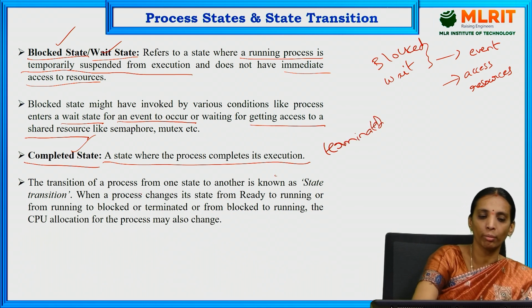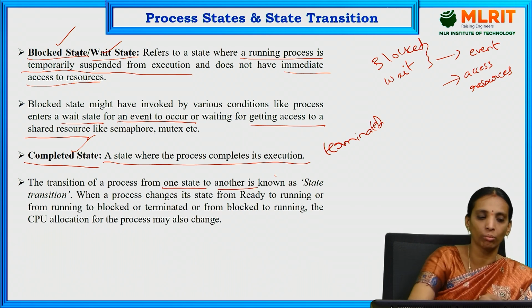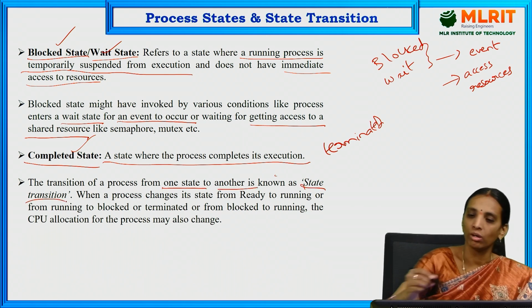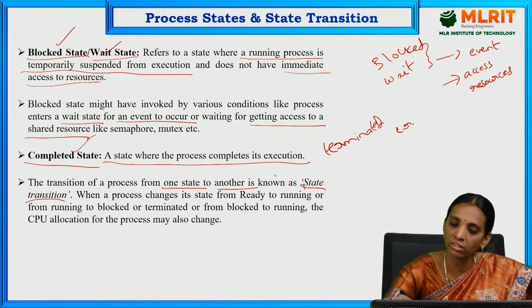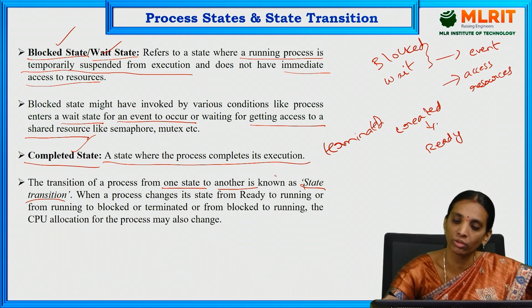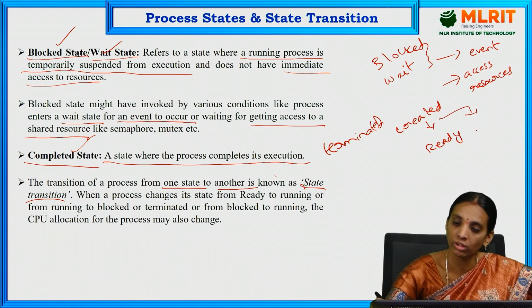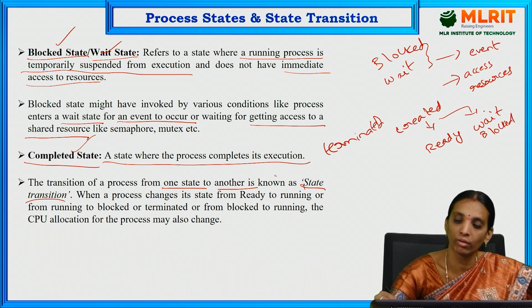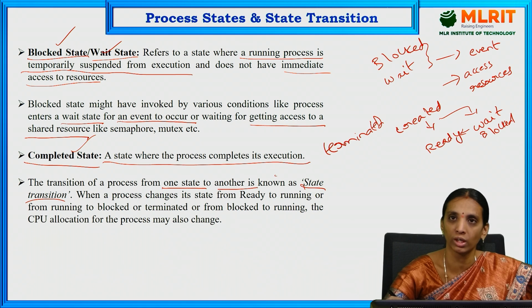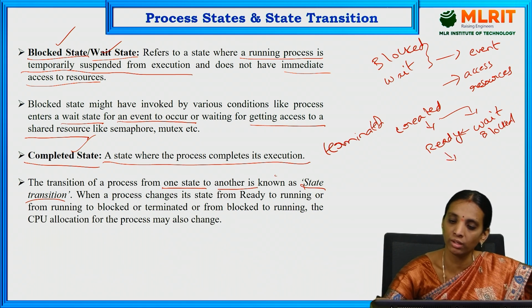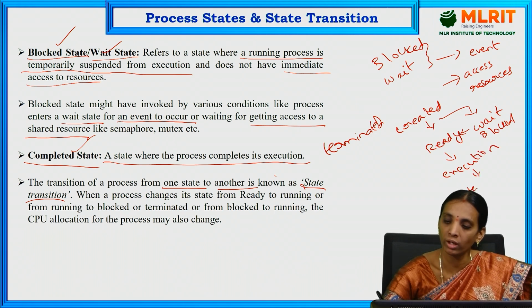The transition of a process from one state to another is known as state transition. First it is in the created state, and next it goes to the ready state when resources are allocated. If resources are not available or any event occurs, it goes to the wait state or blocked state. Whenever resources are available, it moves from wait state to ready state, and after the ready state, when all are available, it goes to the execution state. After completion of execution, it goes to termination.